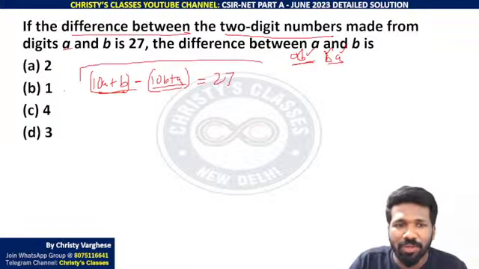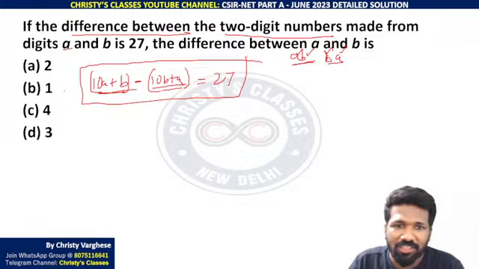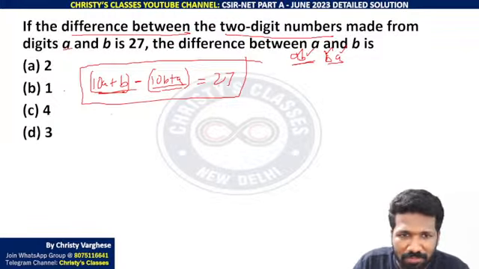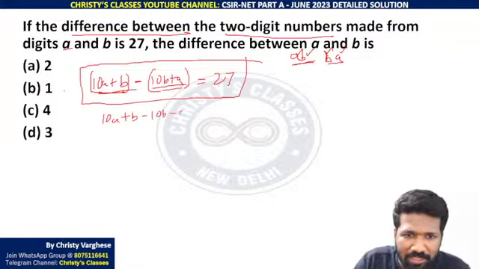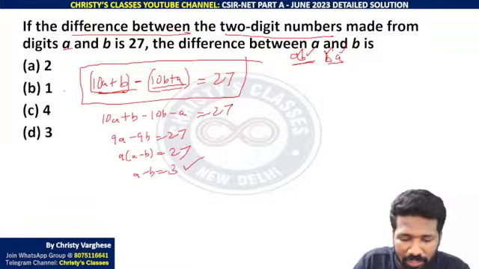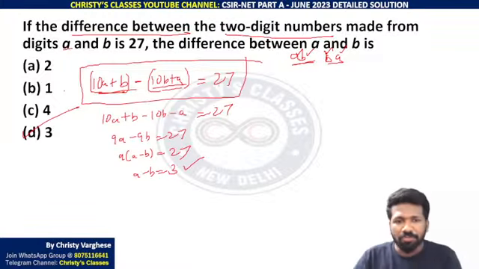So once you write this equation, it is super easy. Then simplify this. You need A minus B or B minus A. So 10A plus B minus 10B minus A, when you open up the brackets, 10A minus A is 9A, minus 9B equal to 27. Taking 9 common, 9 times A minus B equals 27. A minus B is equal to 27 by 9, which is 3. That's the difference. Option D, 3 is the answer.